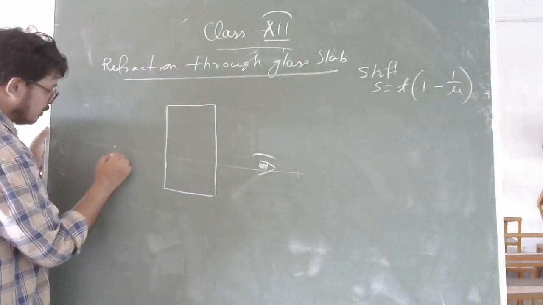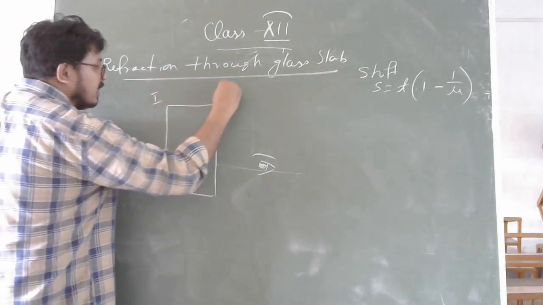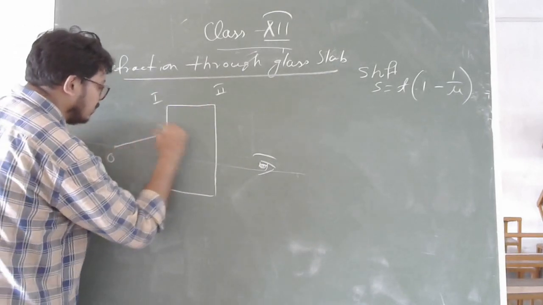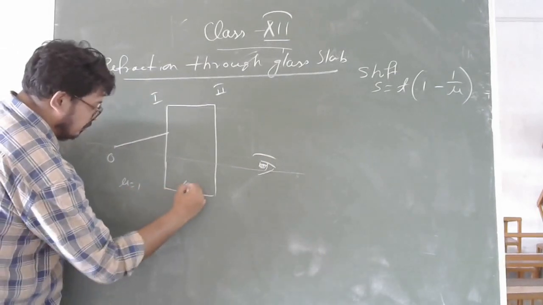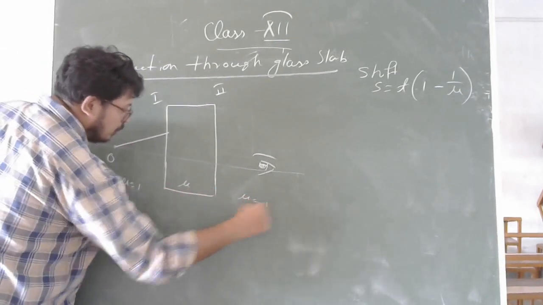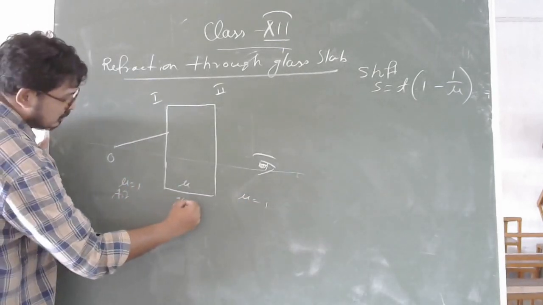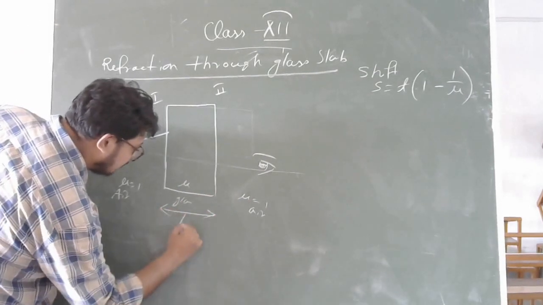There is one object. Now this is the first surface, second surface. Just consider the first surface. If the light comes here, we will consider mu equal to 1. Here mu equal to 1. That means it is coming from air, glass, again air. So let's consider the thickness of the glass slab is T.